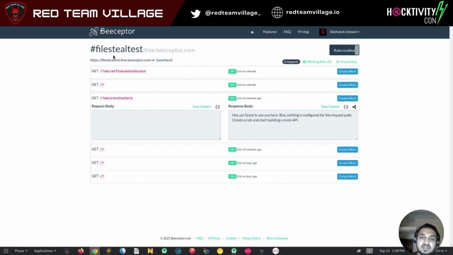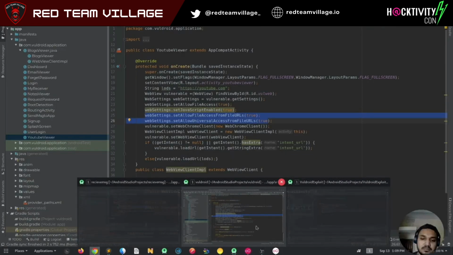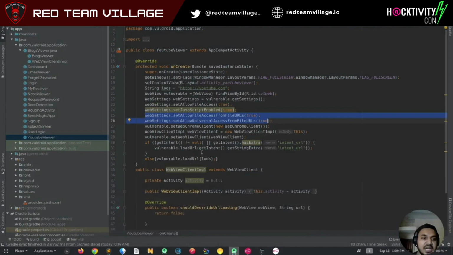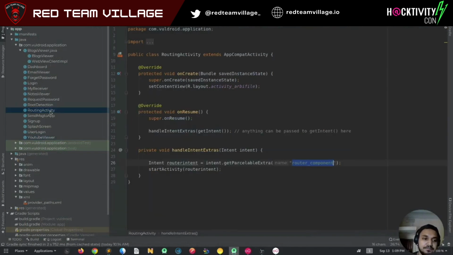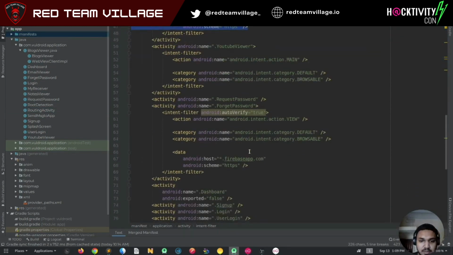Now let's see stealing a file by simply using a component that can start an activity. So let's move to the routing activity. If you see this activity, it receives a parcel-level extra, as in it will receive the user intent, parse it and start a new activity based on that.